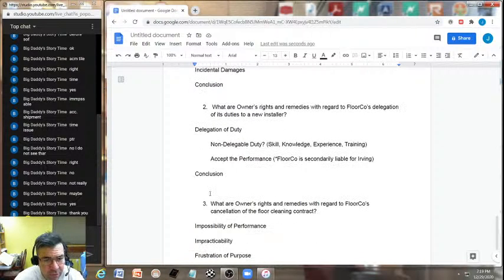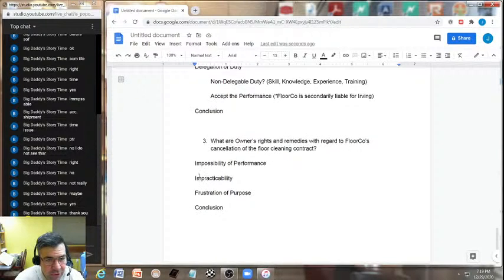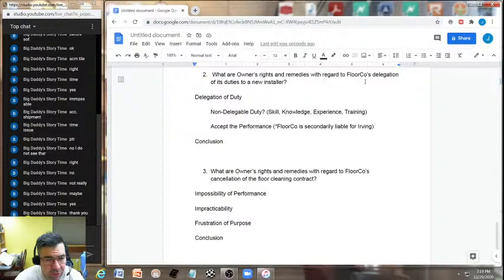And then what are the rights and remedies with regard to Florco's delegation of its duties to a new installer? Delegation of duty. Non-delegable duty, it is delegable. Therefore, they must accept performance. But remember, Florco is secondarily liable for any shortcomings that Irvin might cause, and therefore that would be our conclusion as well. That owner has rights and remedies with regard to Florco as to anything that Irvin may come short on.